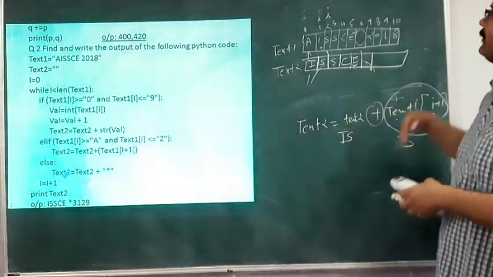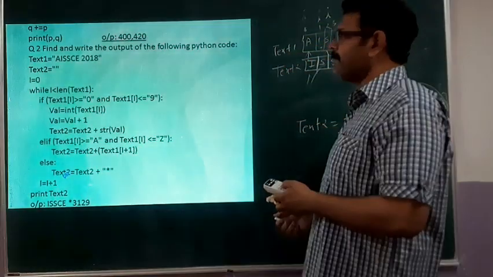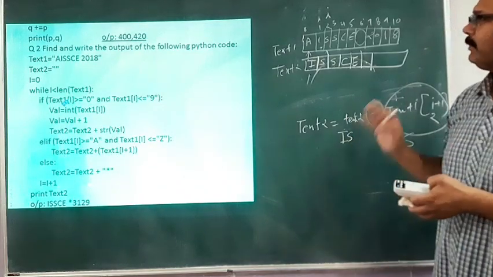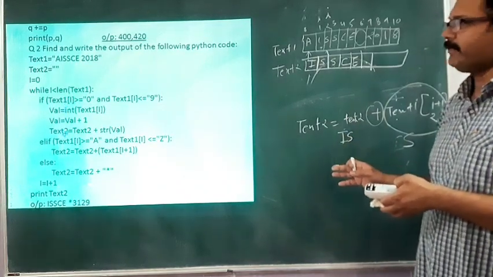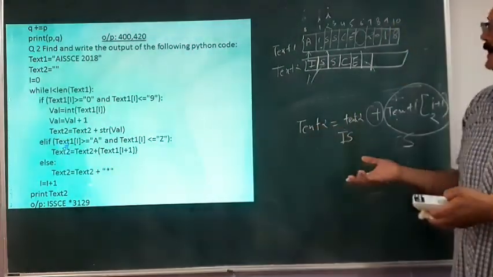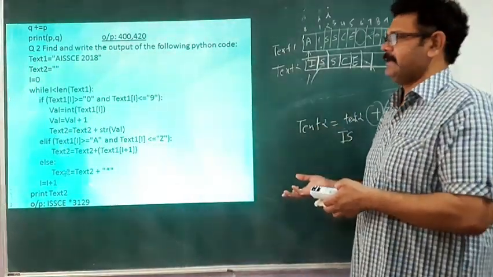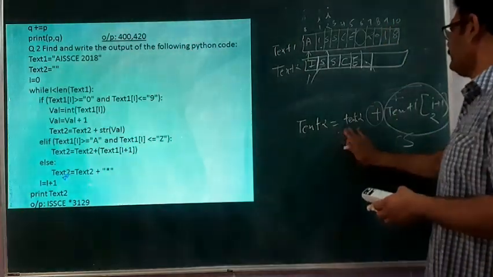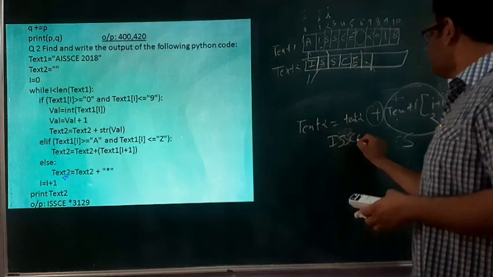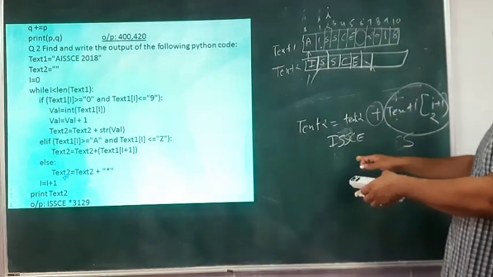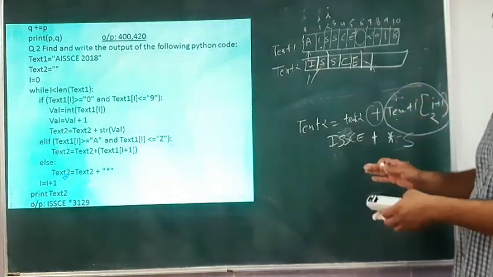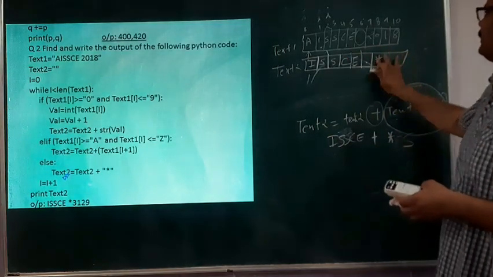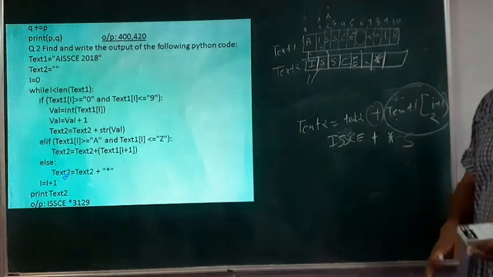When I reach position 6, it is a blank space. So the first condition becomes false because it is not a digit. Then the second condition also becomes false because it is not a letter. Then it moves to the else part. What is the else? Text 2 plus star. So whatever the present text 2 is, it is added with a star. So in this text 2, a star will be added.